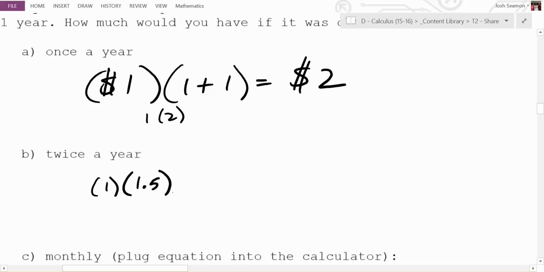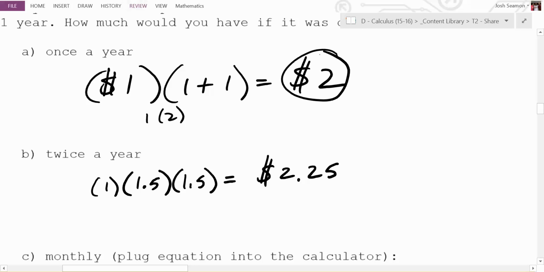And then you would multiply by what again? If you're going to grow by 50% again? 1.5. So that's actually equal to? 2.25. People are going to take out their calculators to help me in a second. Okay, so we did 100% once, which got us $2. 50% twice got us 2.25.